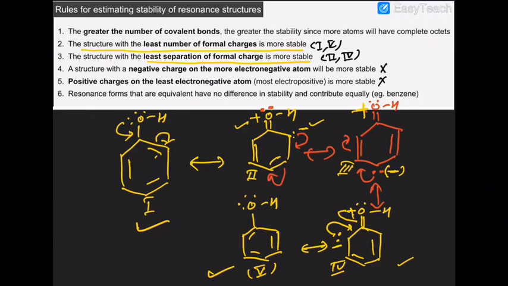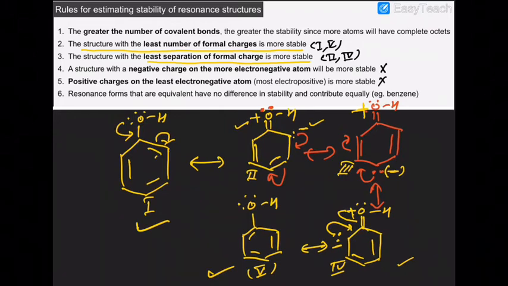Next, resonance. These are the things you have to keep in your mind: negative charge should be on the more electronegative atom. Here the negative charge develops on the less electronegative carbon, in structures 2, 3 and 4. In all these structures, a formal charge of -1 develops at the carbon positions.